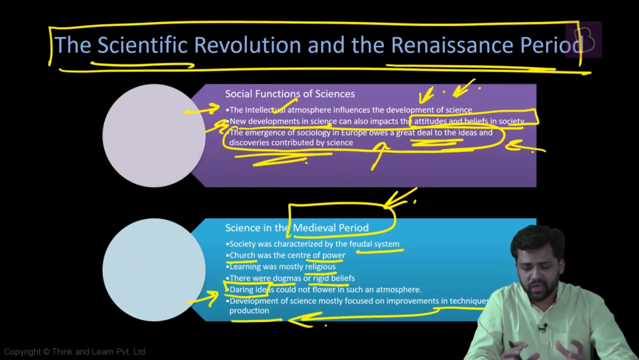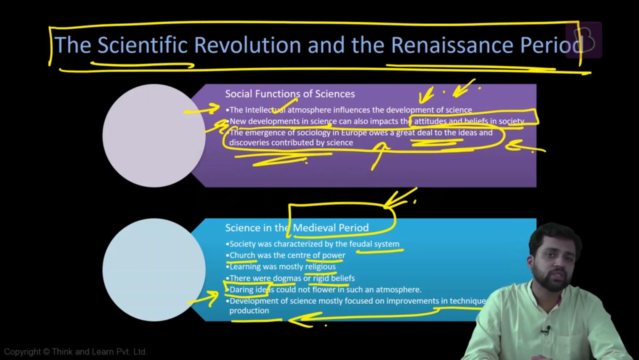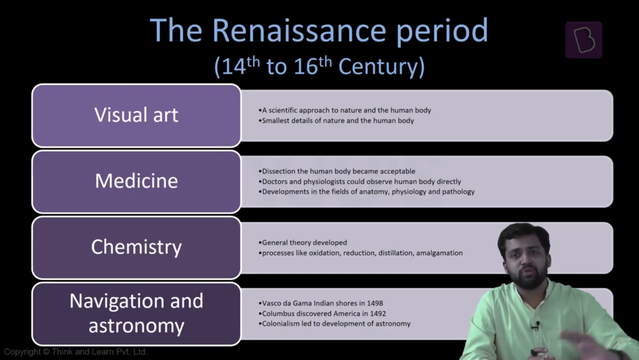This particular period, the scientific revolution and the Renaissance period, is questioning all these things now. It is giving importance to individualism. It is giving importance to scientific reason. And it is questioning the existing, established old ideas. So what is happening in this period? What are the developments in this period?